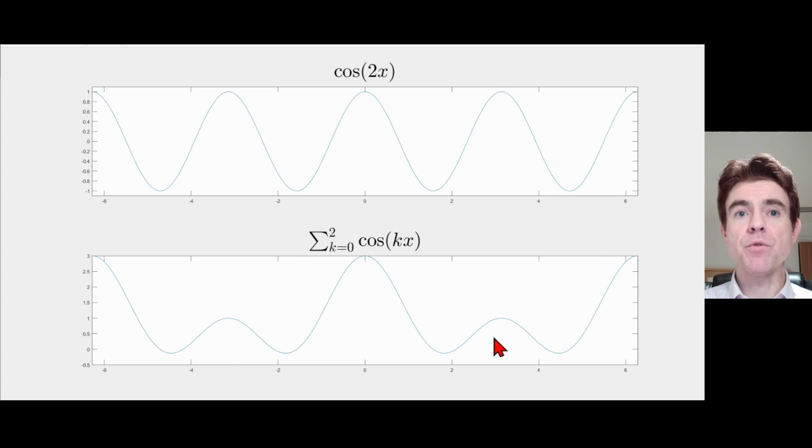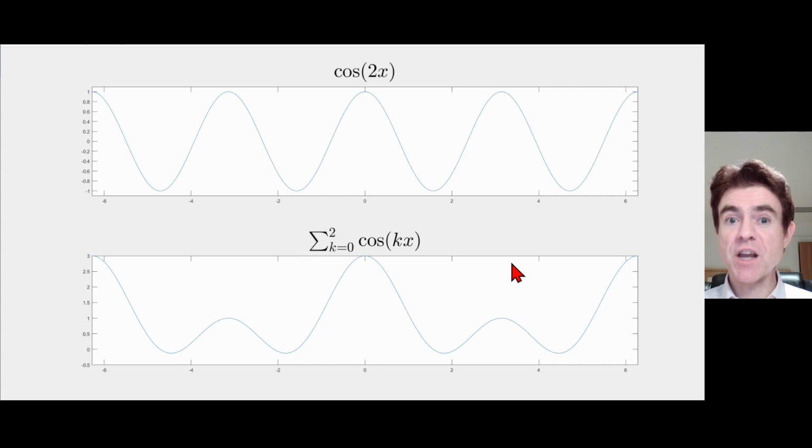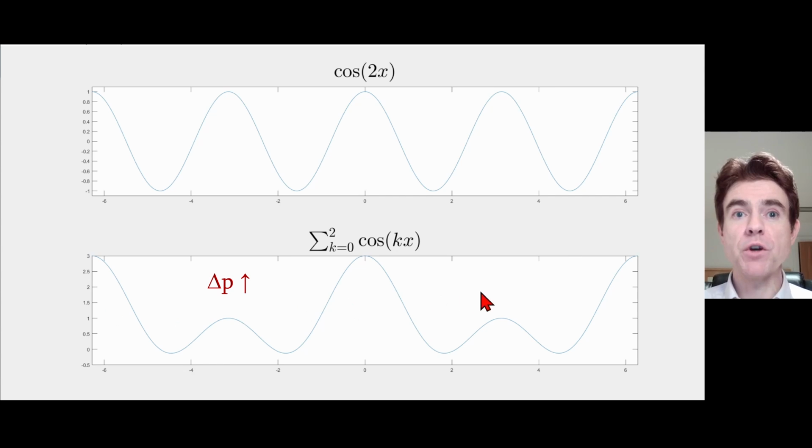And I can keep going with that for, say, adding together another waveform of another spatial frequency, another value of momentum to give this overall new waveform here, this new wave function, which now has 0, 1, and 2. In other words, less clarity, less information, if you like, about the spatial frequency, because now there are three different spatial frequencies, three different values of momentum that have gone into this wave function.